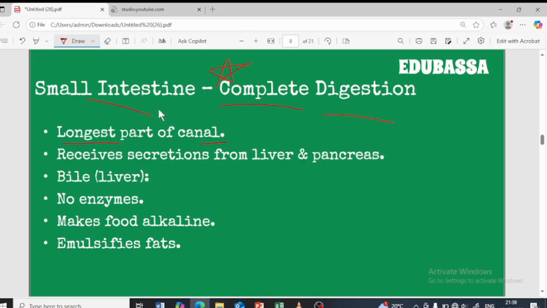So we call the small intestine the small intestine even though it is the longest part of the canal, and we call the large intestine the large intestine even though it is shorter than the small intestine. Why? Because of the width. The small intestine's width is less compared to the large intestine's width, hence we call the small intestine small, whereas we call the large intestine large.